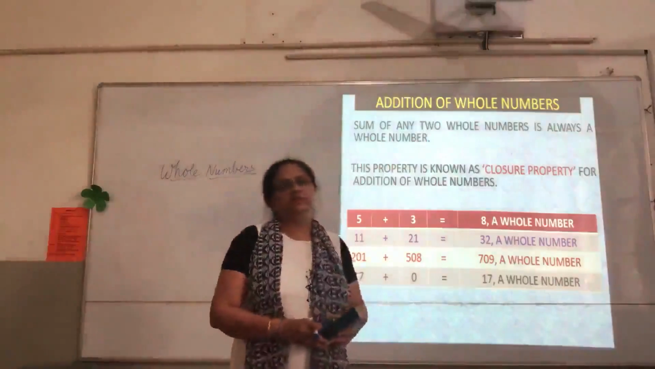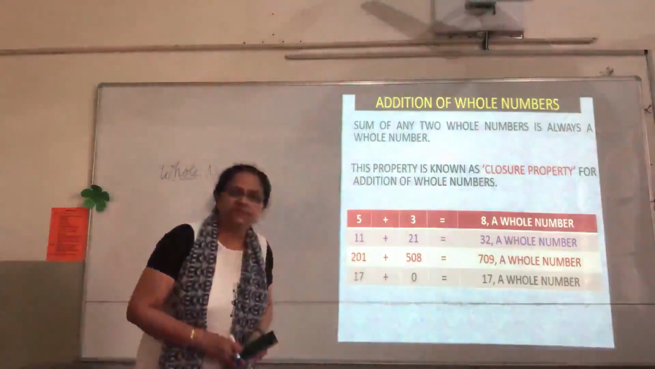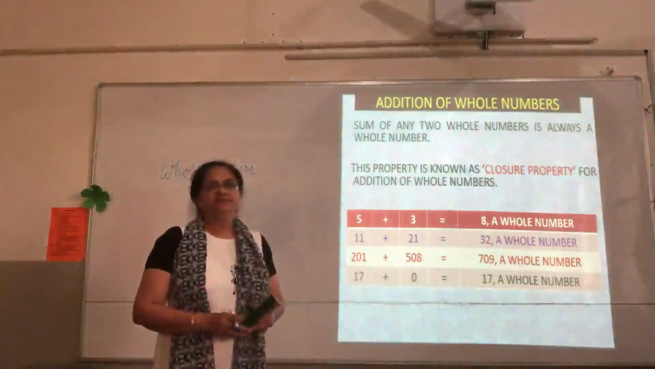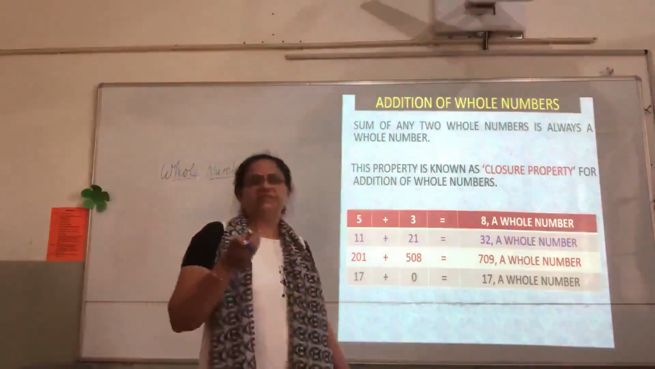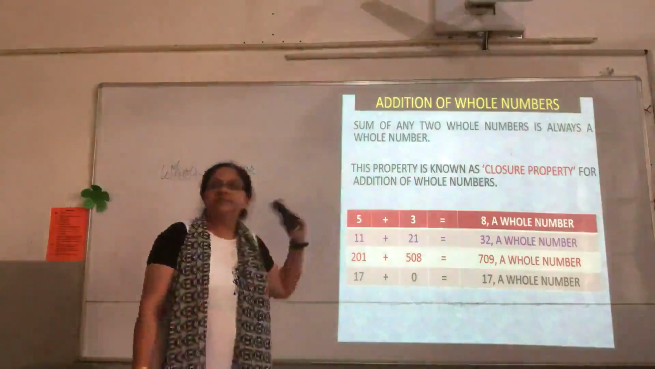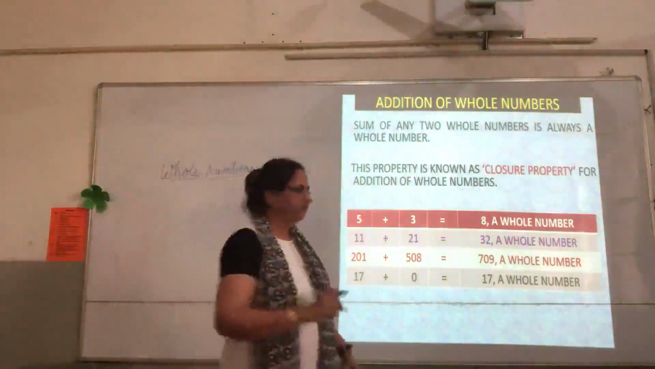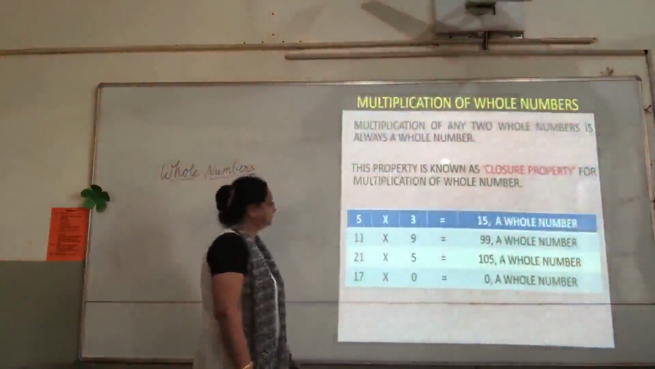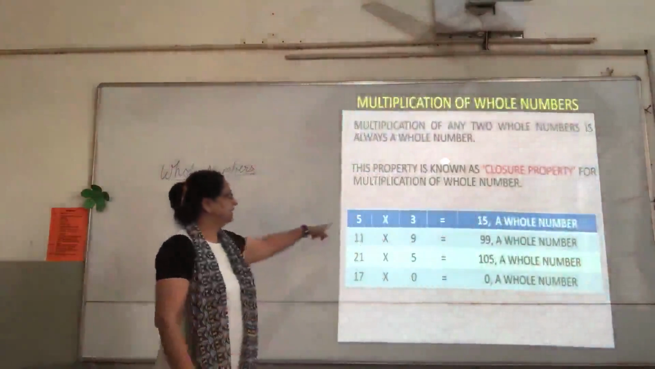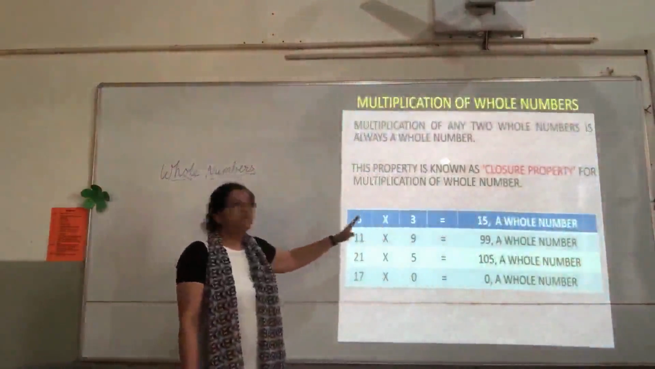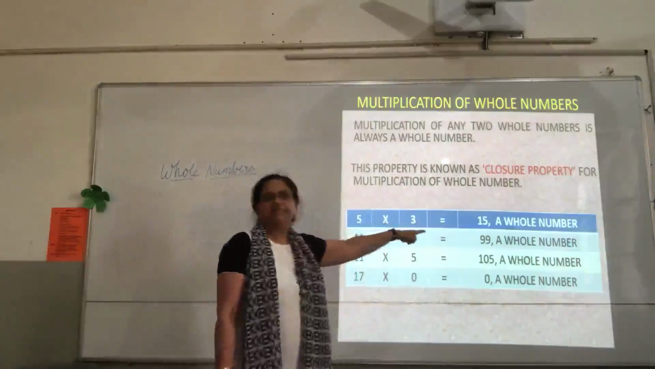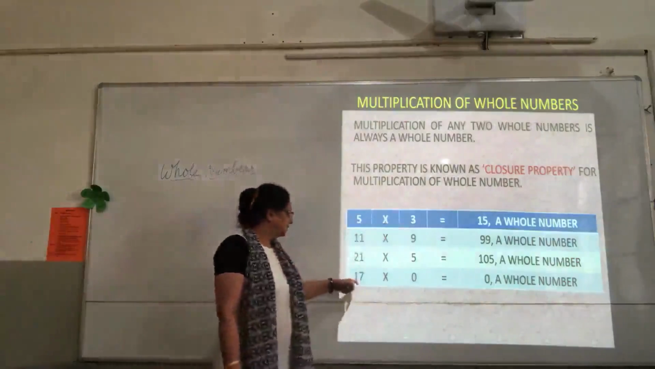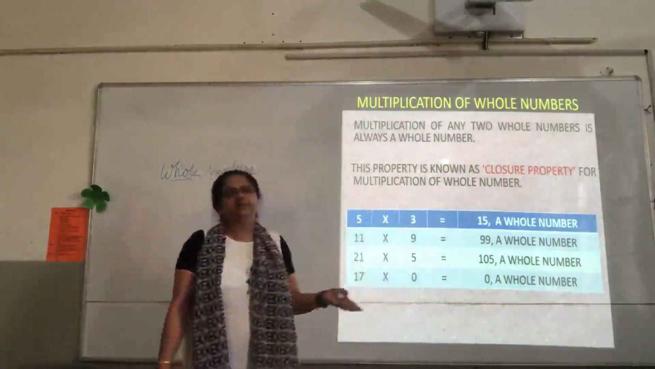So if we add two whole numbers, the sum is also a whole number. This is called closure property for addition of whole numbers. We'll check it for multiplication, division, subtraction also, right? So closure property is true for the addition of whole numbers. Let us see for the multiplication now, children. 5 and 3 are two whole numbers. If you multiply two whole numbers, the product, which is 15 in this case, is again a whole number. Similarly, 17 into 0 is 0, which is again a whole number.